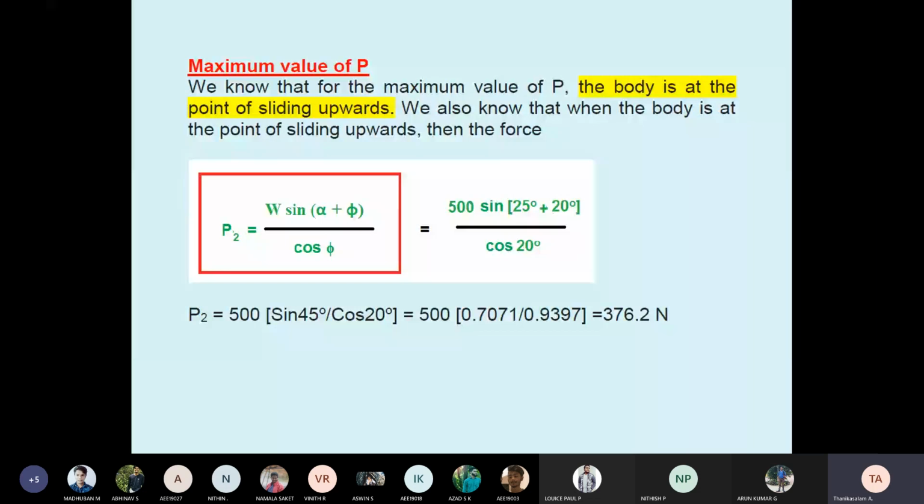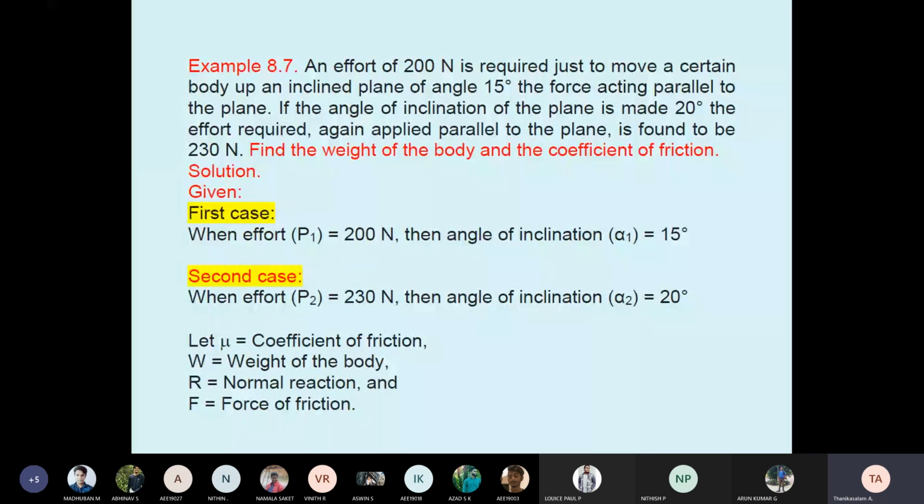So remember this formula. Now, the last question. Here also the diagram is not given in the question. They give an effort of 200 Newton required just to move a certain body up an inclined plane at an angle of 15 degrees. One body is there, the weight is W. It is required to move the body up, so the body is moving up. The angle of inclination alpha is 15 degrees. The force is acting parallel to the plane. P1 is parallel to the plane, 200 Newton.